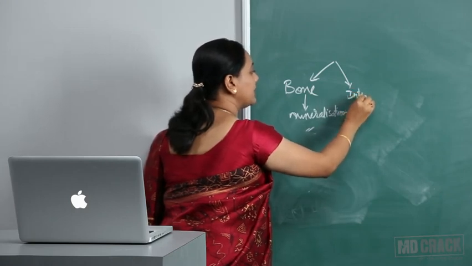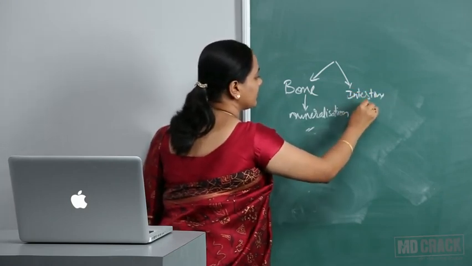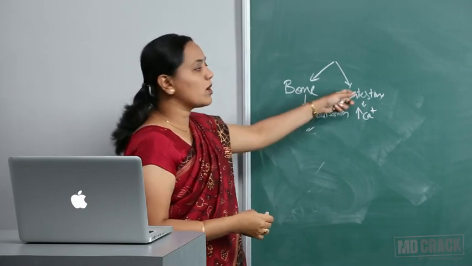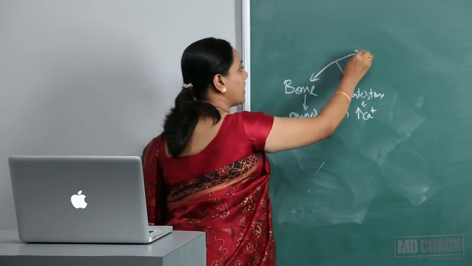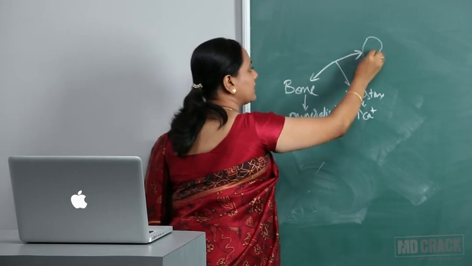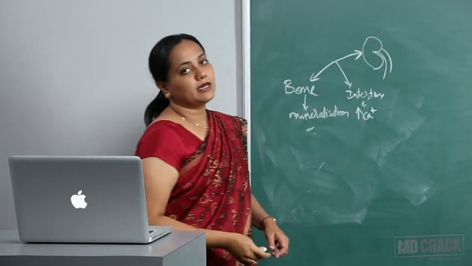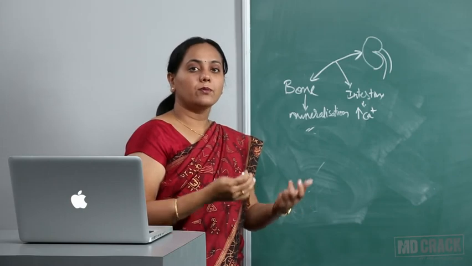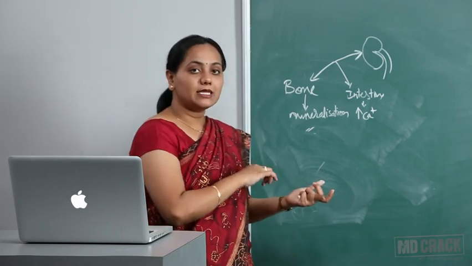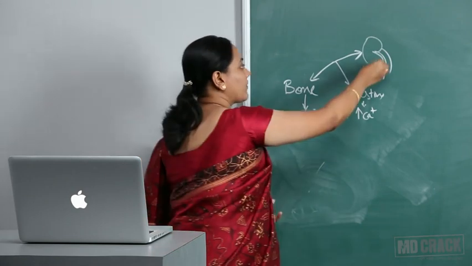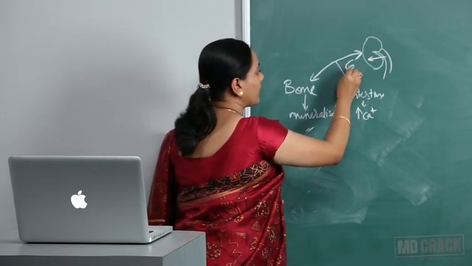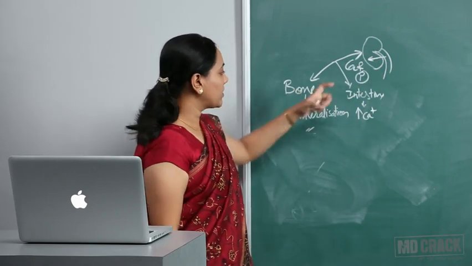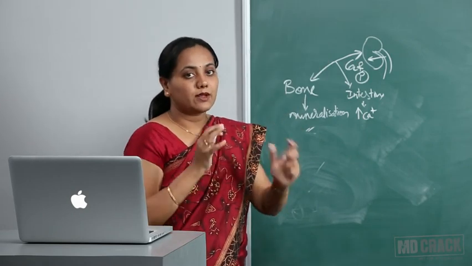It can also act on the intestine. Its main action is on the intestine. It increases calcium absorption. Whatever calcium is there in the diet, it has to be absorbed. It requires vitamin D, and it also has an action on the kidneys. In the kidneys, what does it do? It increases the reabsorption of both calcium and phosphate. Only PTH increases the reabsorption of calcium. So from here also calcium is taken in. Both calcium and phosphate are reabsorbed from the kidneys.